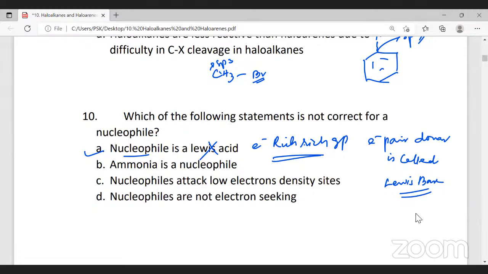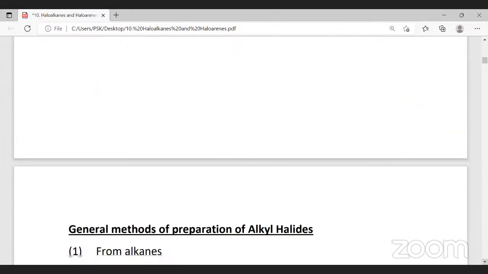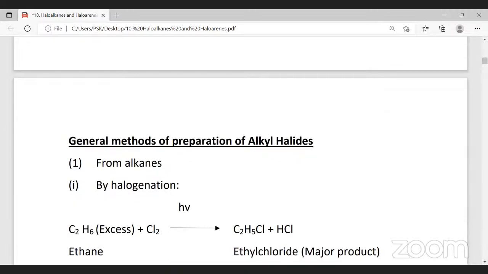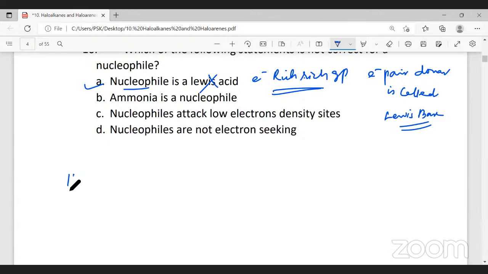Now coming to the preparations and the chemical reactions of haloalkanes. Firstly, we will try to understand what haloalkanes are again. Haloalkanes are also called alkyl halides.